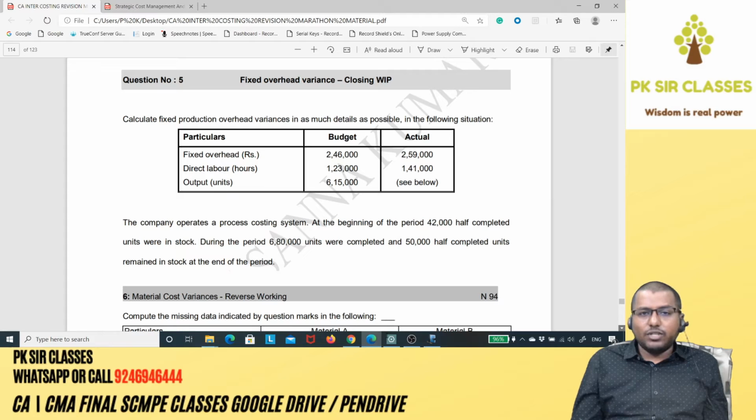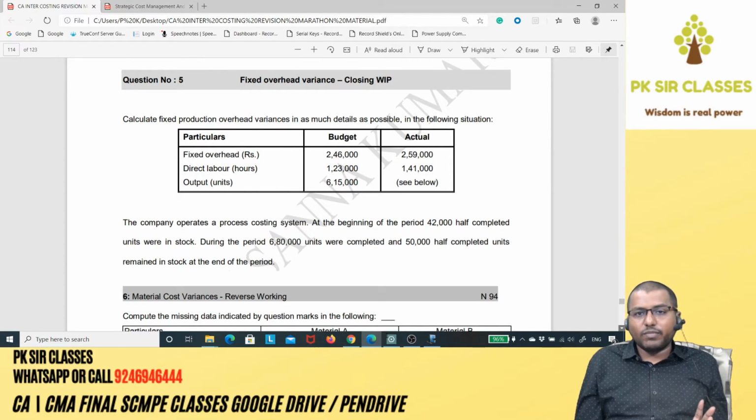Fixed overhead, budget, actual, direct labor hours, output. Okay, 6,15,000. Actual output is not given. For that he gave a word, see below. So what is that below? The company operates a process costing system. At the beginning of the period, 42,000 half completed units were in stock. During the period, 6,80,000 completed units were completed, and 50,000 half completed units remained in the stock at the end of the period.